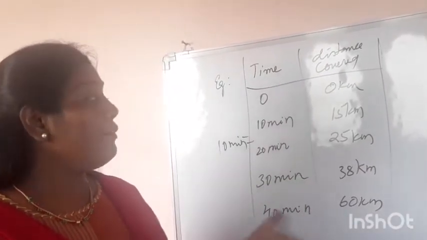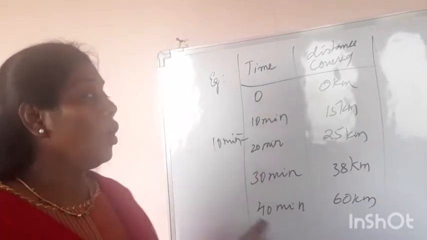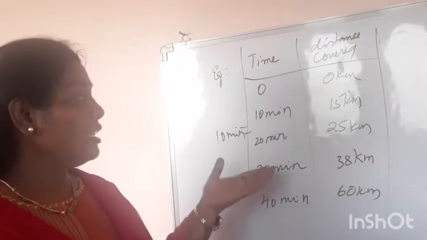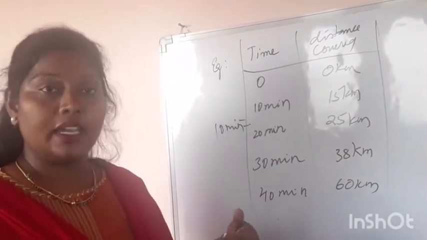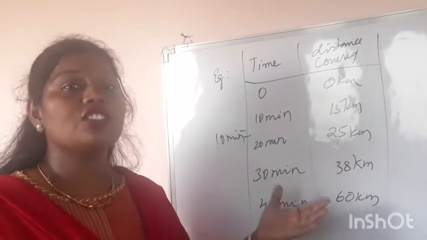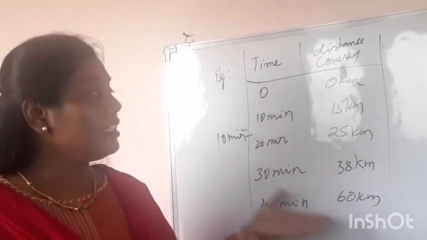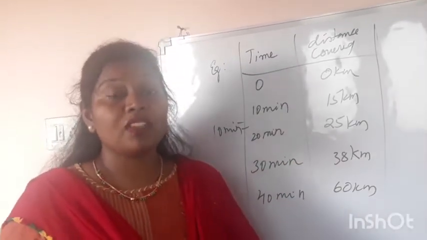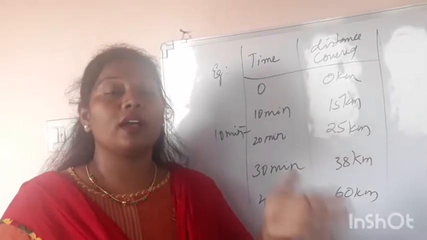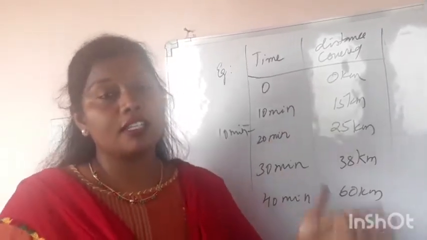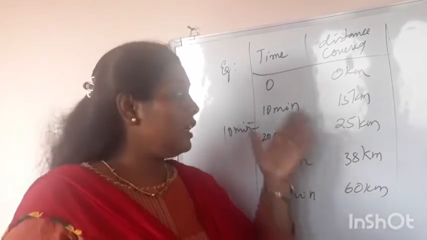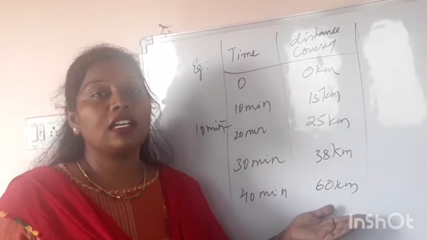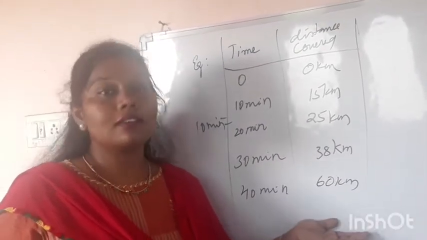So if I ask you, what is the average speed of the car that has been traveling? As I said, the speed is not always the same. Sometimes the car moves slow and sometimes fast depending upon the conditions. In this condition, how could you calculate the speed of the car? Now we'll see the solution.